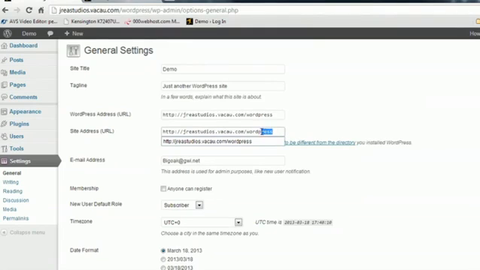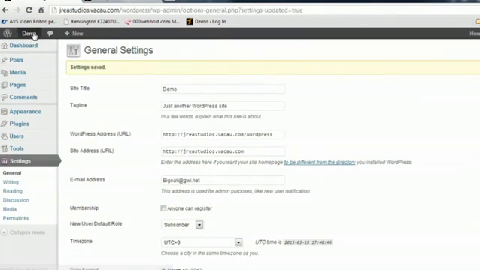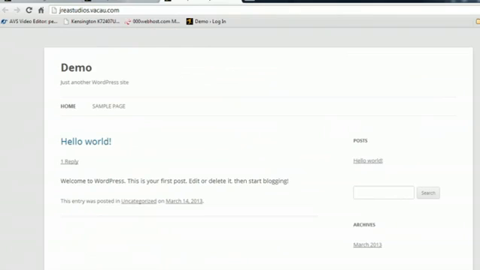So we're going to remove the /WordPress out of there. So it will now look for the WordPress homepage right inside your root directory. We click Save. And now let's try opening up our site. And our homepage displays just like it did before, but you'll notice that WordPress is not part of the URL. And that's because it's not looking for it inside a subfolder anymore, it's right in the root directory.